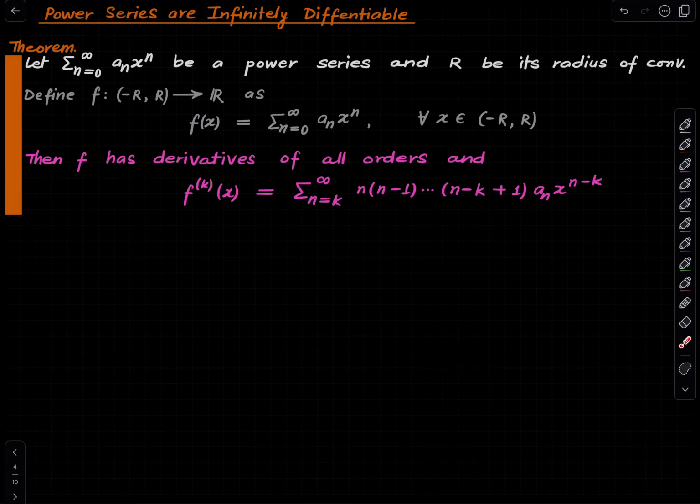And this is just a repeated application of the previous one. If you differentiate it one time, we already showed that it is at least one times differentiable, and this derivative is also given by a power series which has the same radius of convergence as the original power series. So you can keep applying the previous theorem, and if you do that, you will get this result. Everything here is a very, very simple exercise.